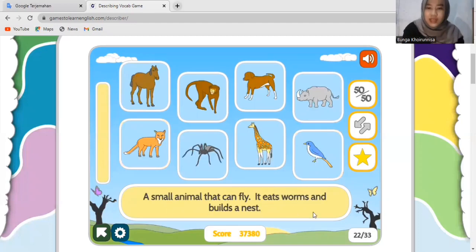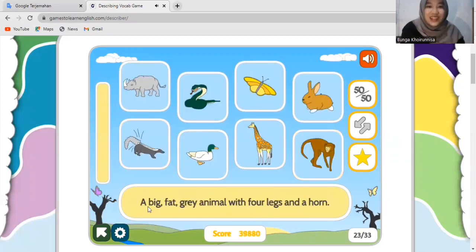A small animal that can fly. It eats worms and builds a nest. So what is that? It's a bird. Good job, everyone.